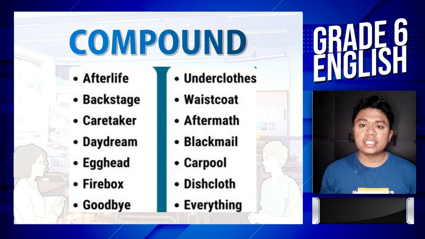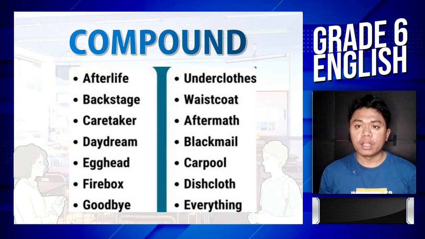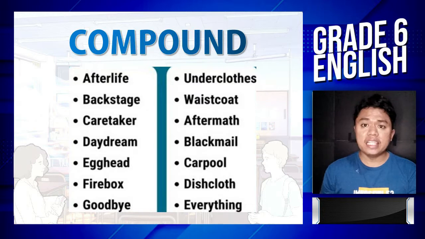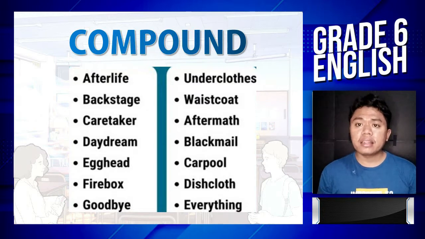Afterlife, backstage, caretaker, daydream, egghead, firebox, goodbye, underclothes, waistcoat, aftermath, blackmail, carpool, dishcloth, and everything.